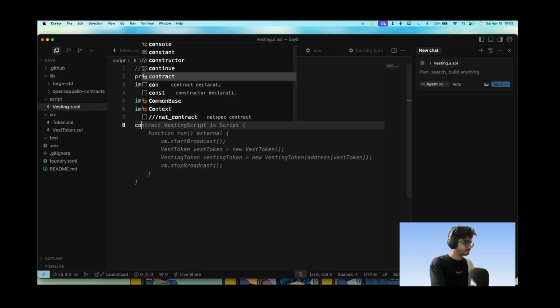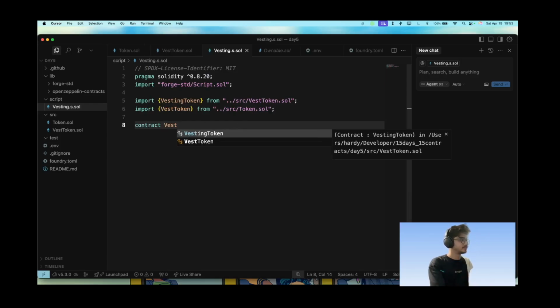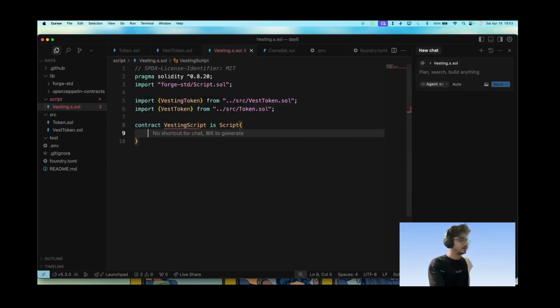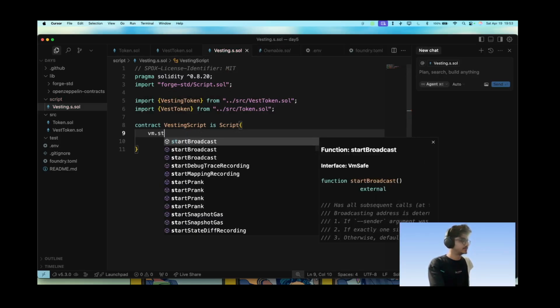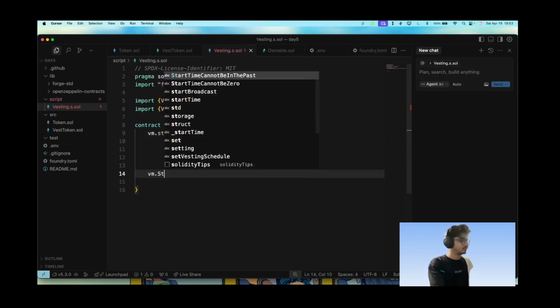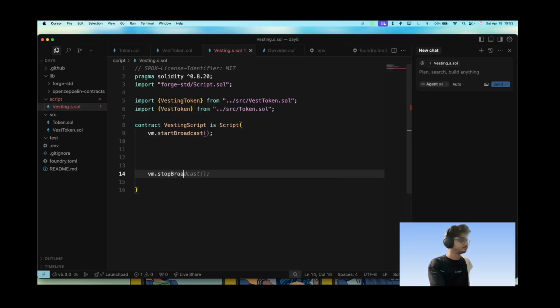Now contract VestingScript is Script, and vm.startBroadcast and vm.stopBroadcast.